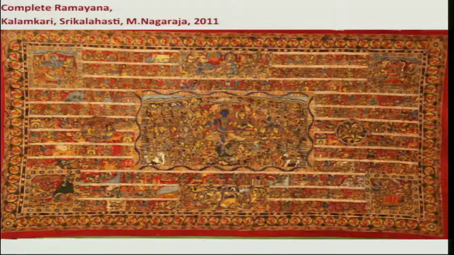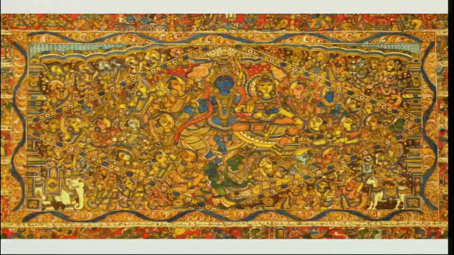Let's see some of the details and understand it better. So this is the frame that was there in the center, and what we see there is that it also has a diamond shape which is slightly stretched horizontally, and there are centralized figures. One figure right at the center is the main character, and we'll come to the thematic reference in the next step.